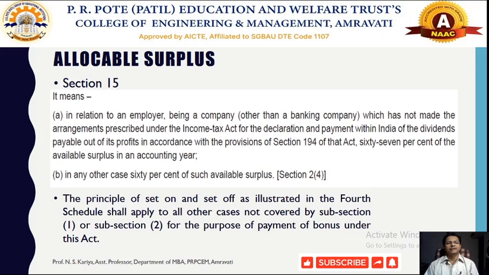In all other companies, particularly Indian or domestic companies, the allocable surplus would be 60% of the available surplus. So while calculating the amount of bonus, first of all we should take into account the gross profit. Depending on that we calculate the allocable surplus, and next is the available surplus.